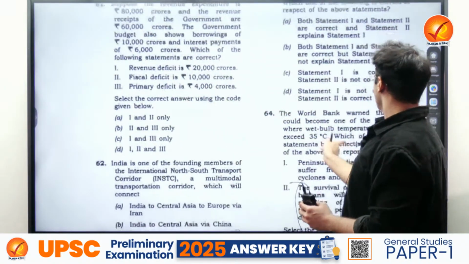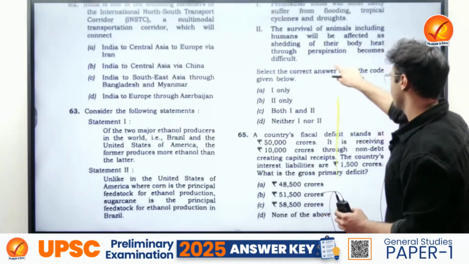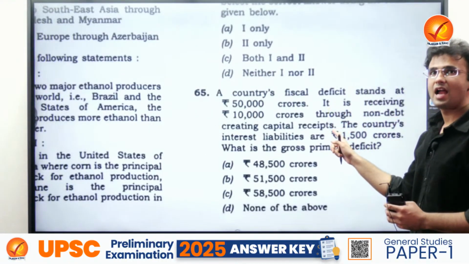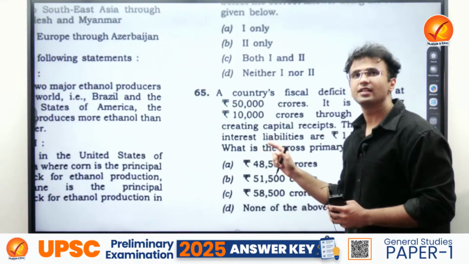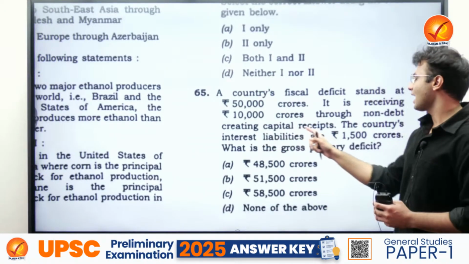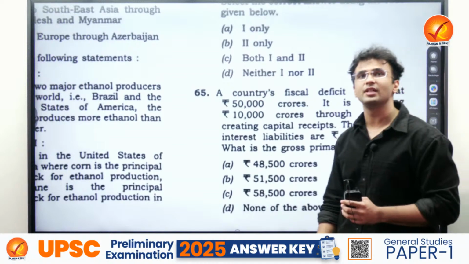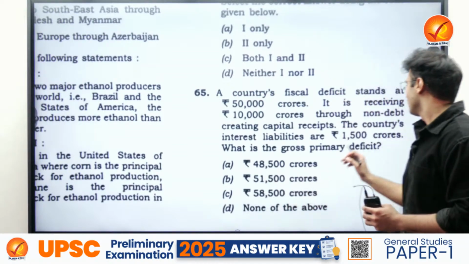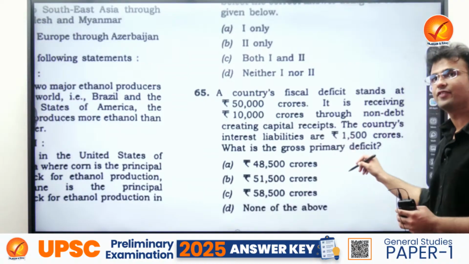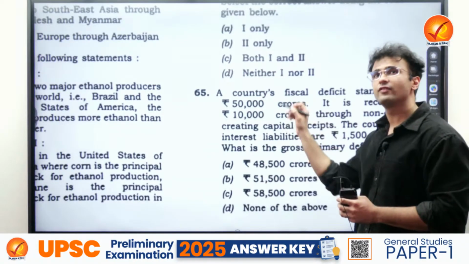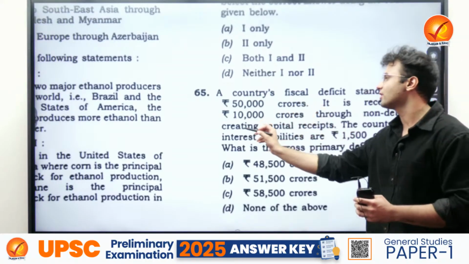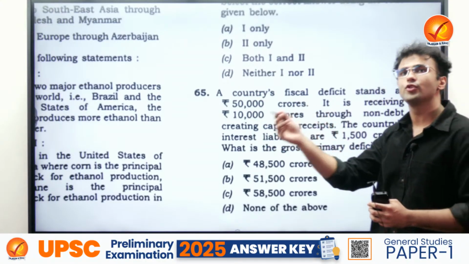Then again, a numerical question could be seen here. The country's fiscal deficit stands at 50,000 crores. It is receiving 10,000 crores through non-debt creating capital receipts. The country's interest liabilities are 1,500 crores. So what is the gross primary deficit? Your definition of the gross primary deficit is the fiscal deficit minus your interest liability. And this 10,000 is actually given to confuse you.